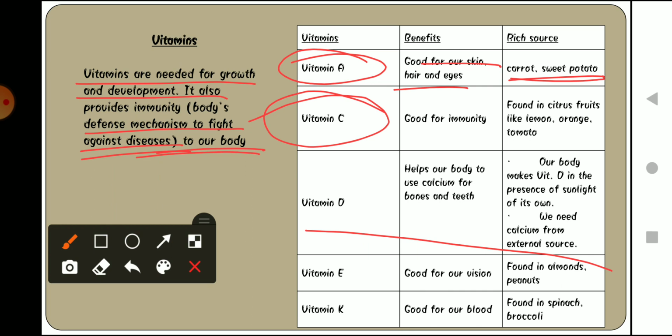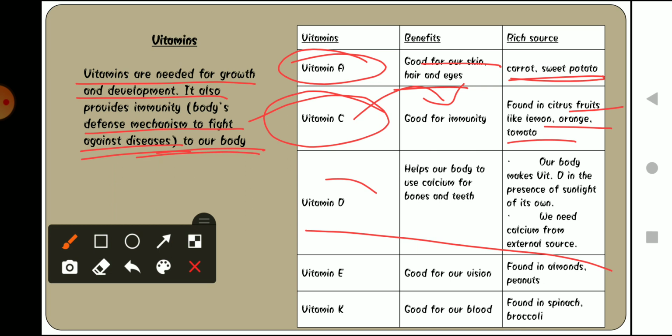Now let's move on to vitamin C. If we are taking vitamin C in a good amount, it helps to have good immunity for our body. As we all know, during this COVID time, it is being told to us that people who have good immunity are not affected by this virus that much. So if you want your body to have good immunity, you should take vitamin C rich food items. And from where can we get vitamin C? Fruits like lemon, orange, tomato. These are very rich in vitamin C.